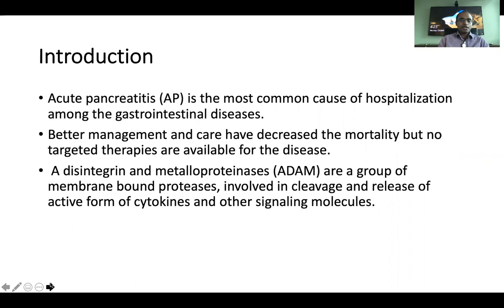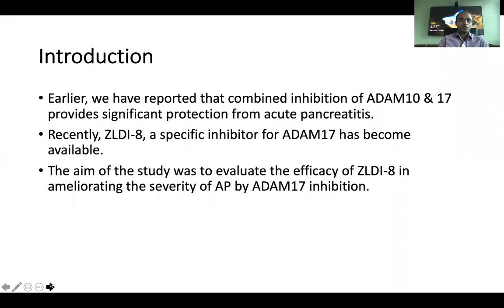A disintegrin and metalloproteinases, ADAM, are a group of membrane-bound proteases involved in cleavage and release of active form of cytokines and other signaling molecules. Earlier, we have reported that combined inhibition of ADAM10 and 17 provides significant protection from acute pancreatitis. Recently, ZLDI8, a specific inhibitor for ADAM17, has become available.